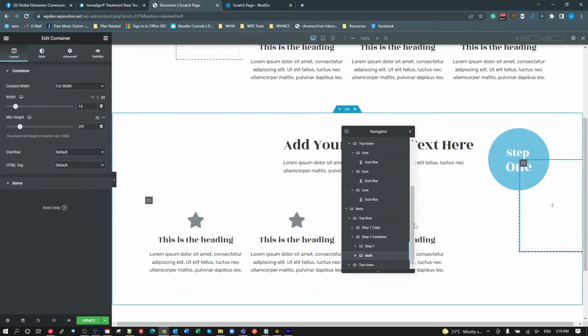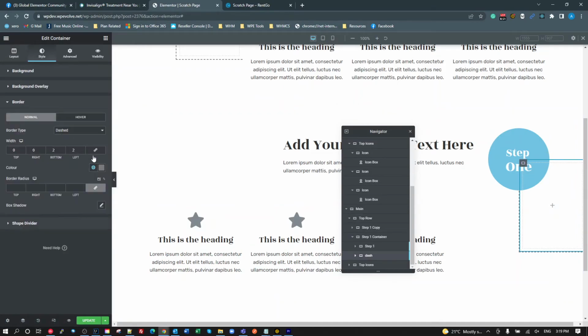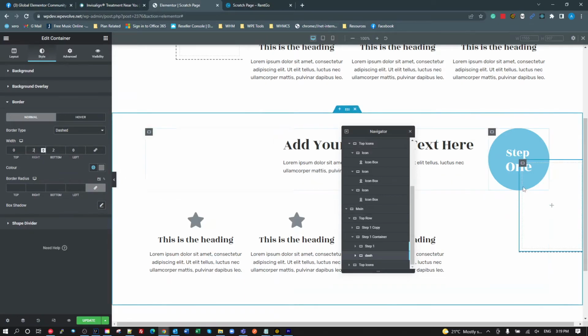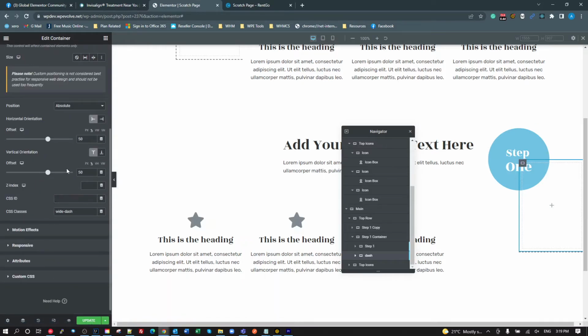So let's go to that and go to the border and take the border off the left and put it on the right. Okay, now here's where it becomes a problem with the Elementor settings. So this here is from the left. There is no setting to put it from the right, so the vertical is okay. So what we're just going to do is take the horizontal off on there, and we have to do this